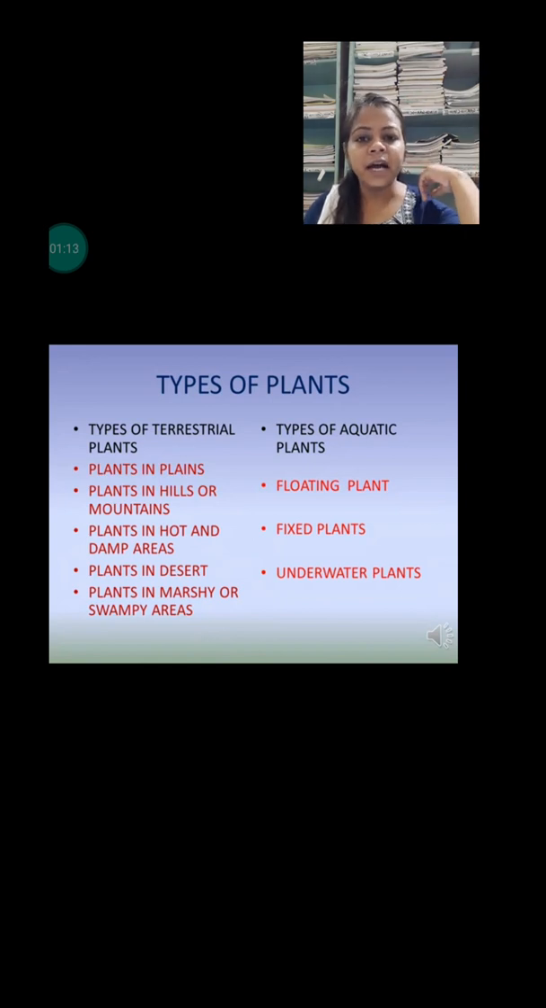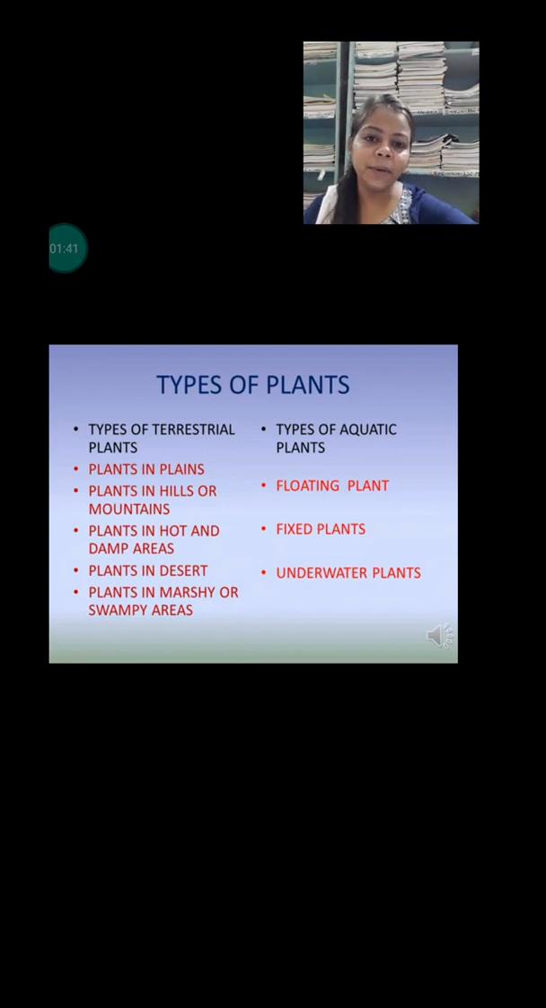the different kinds of terrestrial plants. Mostly the plants have been divided under two categories. First is terrestrial plants and second is aquatic plants. If we see carefully, then the terrestrial plants are also categorized under different headings, like plants in plains, plants in hilly areas, plants in swampy areas, plants in desert, and plants in marshy areas.